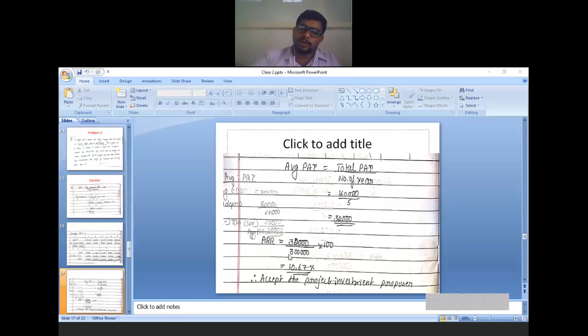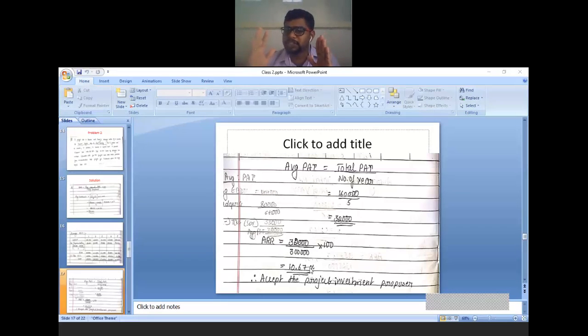Then ARR is equal to, by the final formula, average annual PAT 32,000 divided by average investment, which we calculated as 3 lakh, multiply with 100. So the answer is 10.67%. Now what is our standard ARR? 10% standard ARR is given. So is this greater than standard ARR or lesser than standard ARR? This is greater than standard ARR. Therefore your calculated ARR is higher than standard ARR, therefore you can accept the investment proposal.